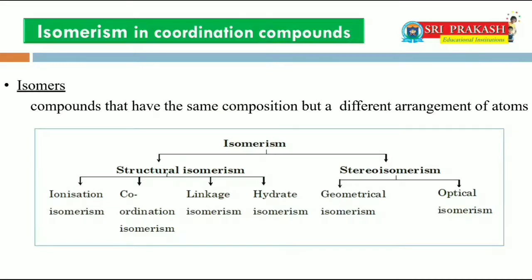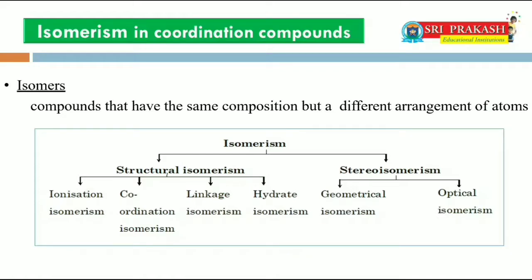Two or more compounds that have the same chemical formula but a different arrangement of atoms are known as isomers. Due to this difference in the arrangement of atoms, coordination compounds predominantly exhibit two types of isomerism, namely stereoisomerism and structural isomerism.